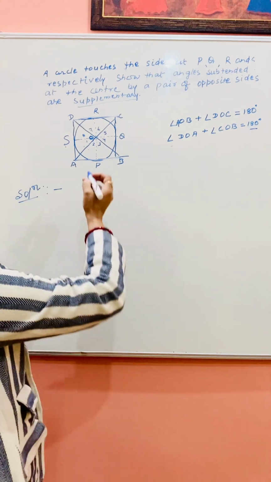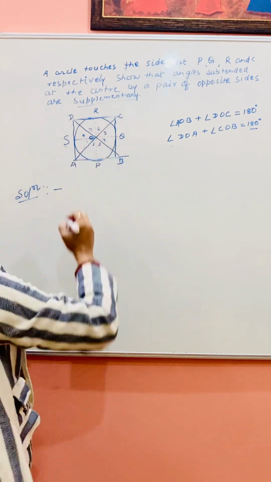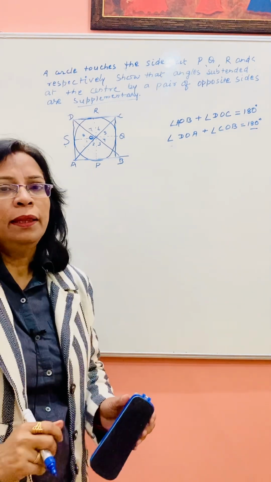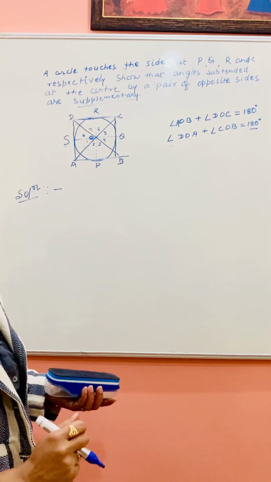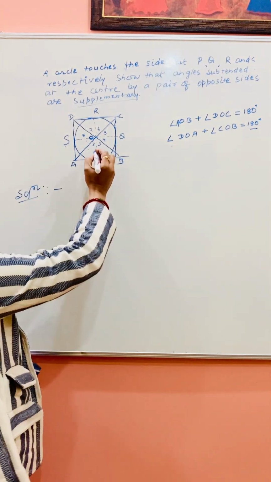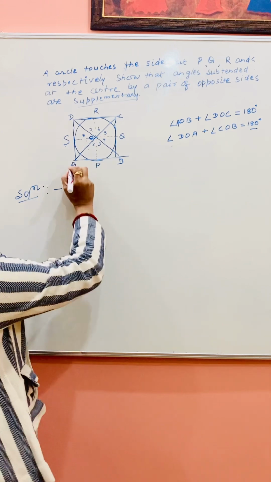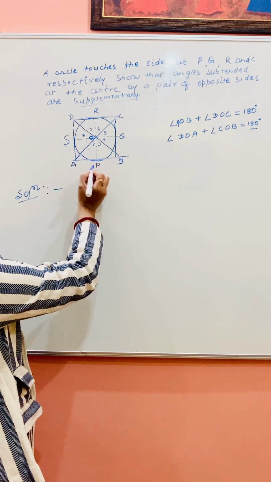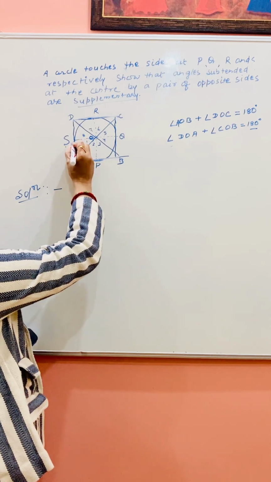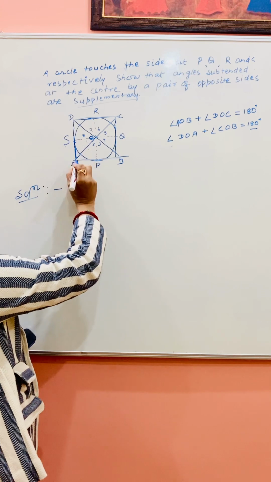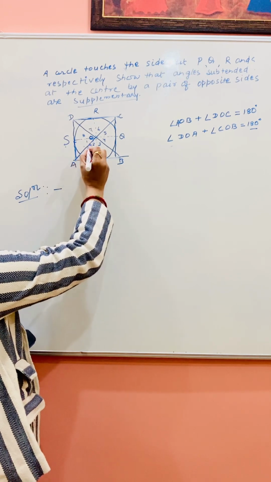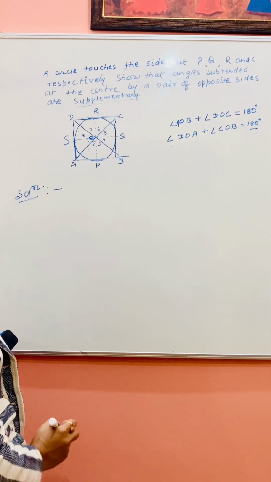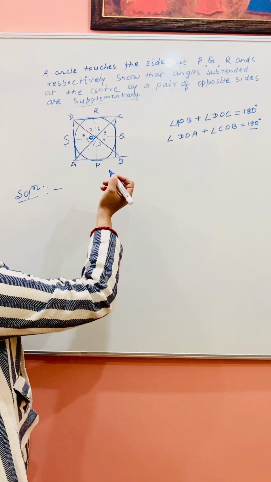Let us consider, जैसे मैंने क्या किया है कि सारे एंगल्स को for simplicity I have written all the angles in the digital form 1 2 3 4 5 6 7 8. Is it visible? And O is the center. If A is the external point, we draw two tangents AP and AS, two tangents from the outer side. So it will make equal angle at the center. You can solve it. Previous classes, previous question में solve किए होंगे.